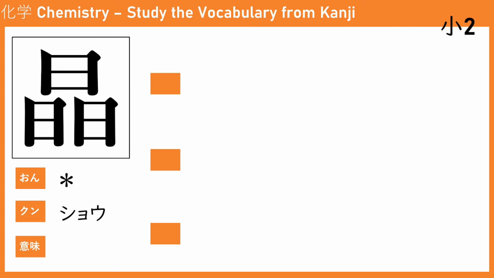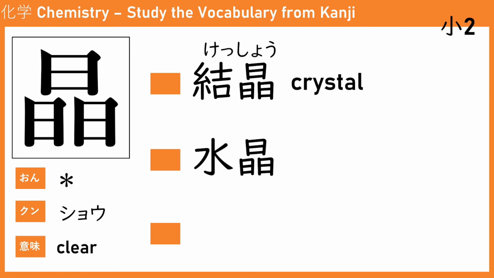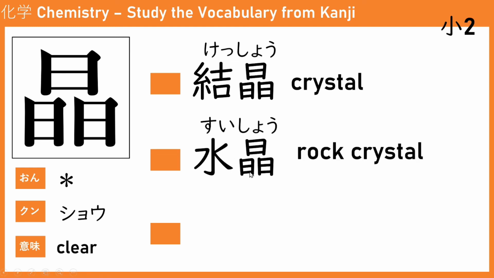The next one is sho, which means clear. We have learned this before. Kessho. Ketsu means to bind, while sho is clear. Something that you bind and it becomes clear is a crystal. Kessho. The next one is suisho, water and clear. But this one is a rock crystal.